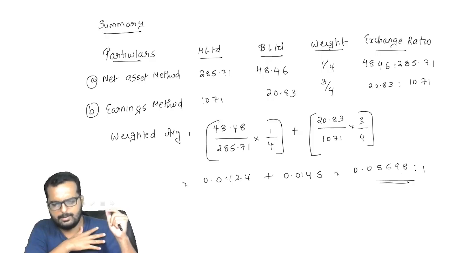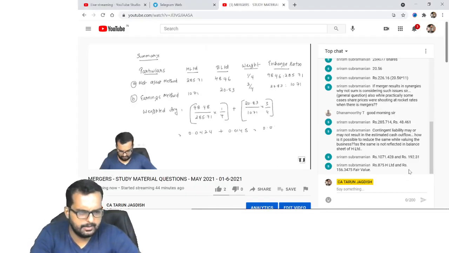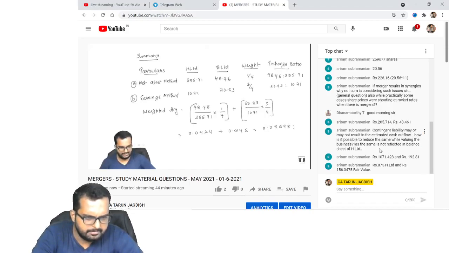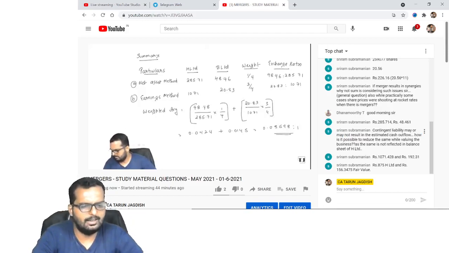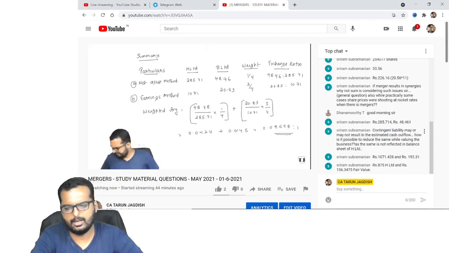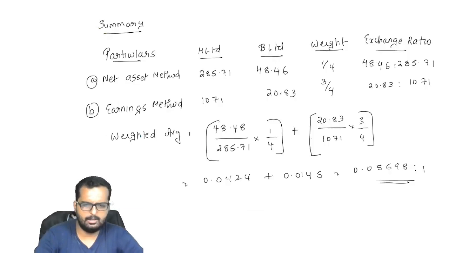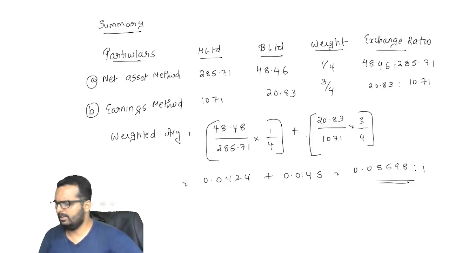This is not the answer as per the institute, friends. Just check if I have done some arithmetic mistake here. If there are some comments. Okay, Sriram, as per the contingent liability, if you want, you can reduce it from the valuation. That is one point which is given in the institute material also. Contingent liability may come, may not come. I have assumed it may not come. You can assume it may come. Nothing wrong in that. But the final answer, there is some mistake. Let me just check.